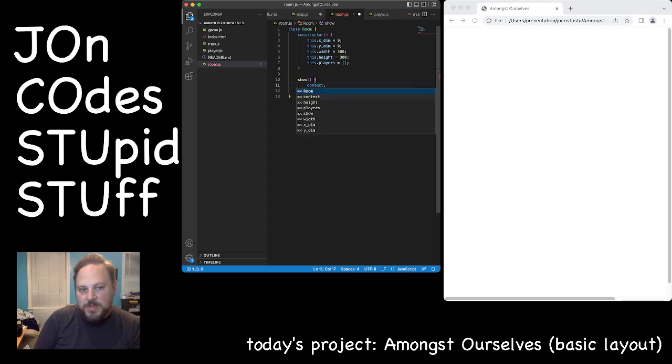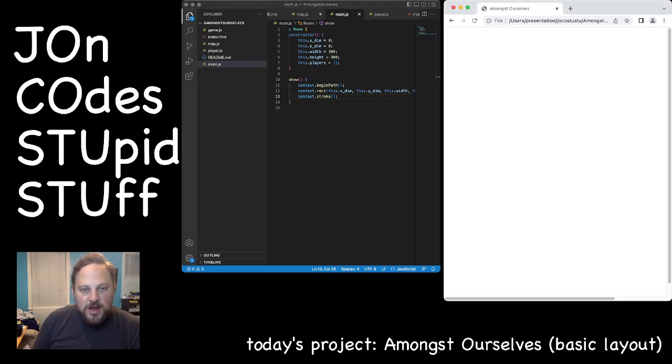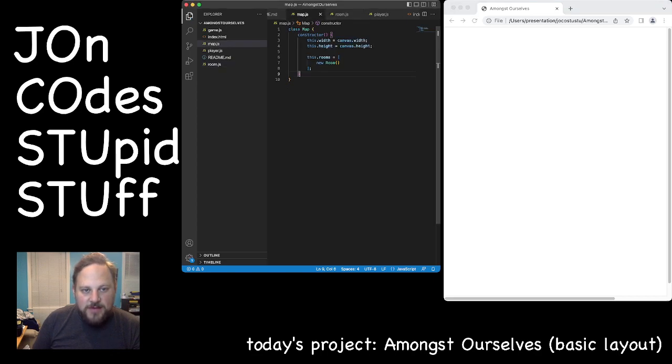Context dot begin path. Context dot rect. This dot xdim. This dot ydim. This dot width. This dot height. Great. Context stroke. We might fill that in later. We might do some cool stuff with walls and such. All right, so that's our room. Basically done.